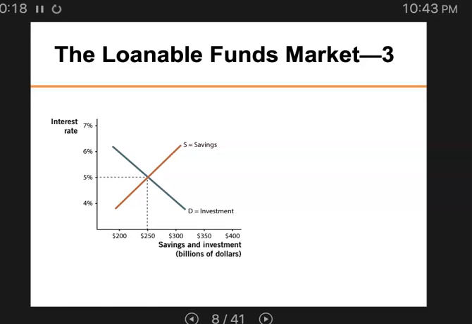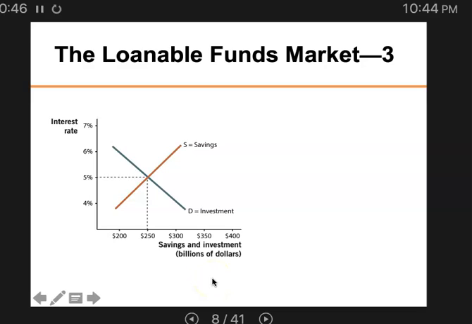So the loanable funds market has the demand and supply, right? The supply side is the savings and the demand side is businesses. These supply and demand curves together will determine the price, which is the interest rate. This price is just like any other market-determined price, determined by the interaction of the supply and demand.